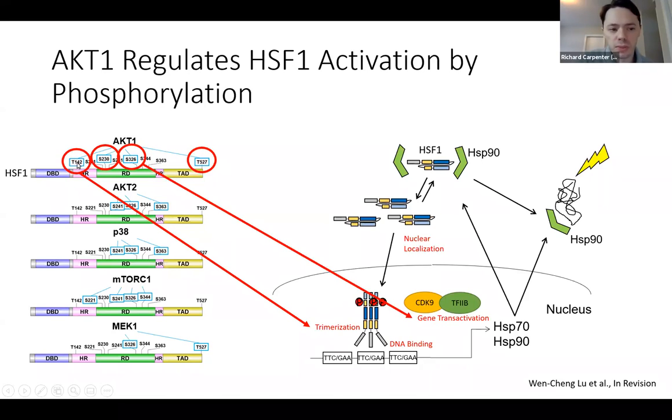Phosphorylation at this residue in the heptad repeat domain is responsible for the trimerization of HSF1, and without that event, trimerization is significantly inhibited. Whereas phosphorylation at these three other sites enables gene activation by HSF1 by recruiting general transcription factors like CDK9 and TFIIB to allow for transcription to happen.